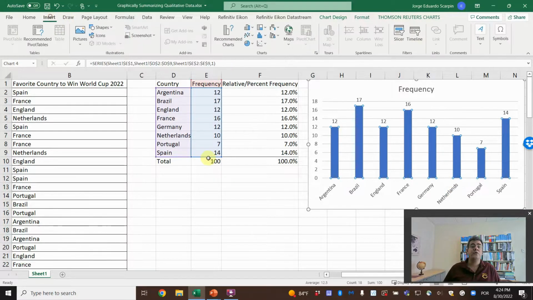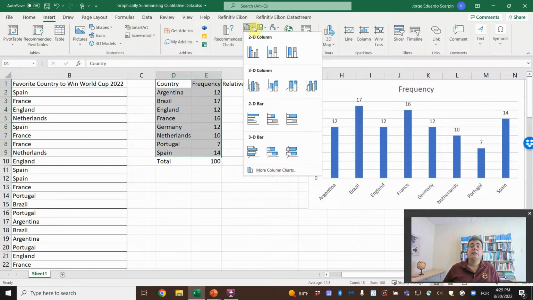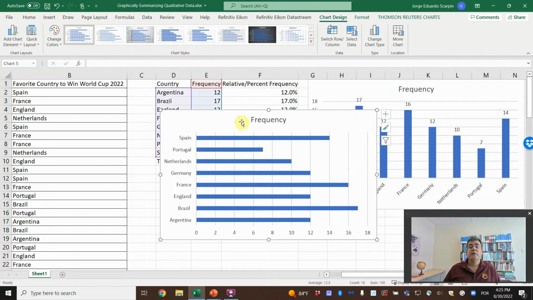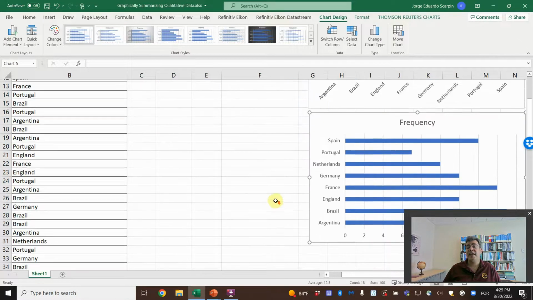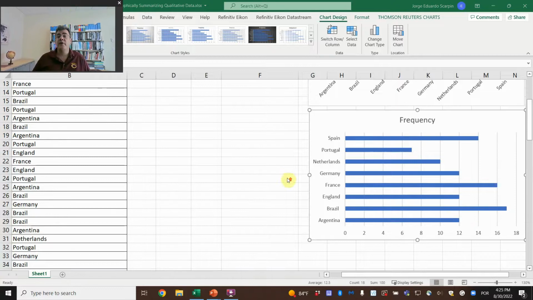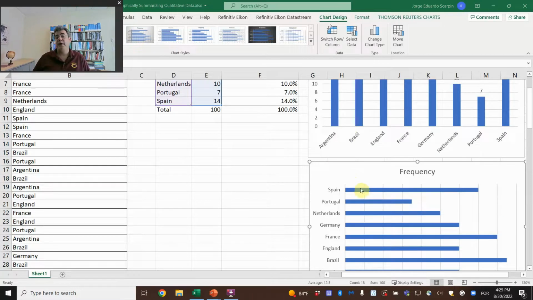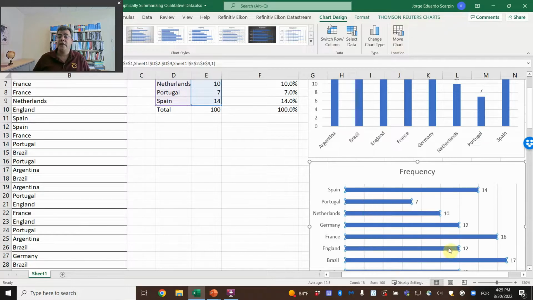If we want to go to the bar, they are here. Let's move them here. So it's the same graph. We are only, let me move myself here, only going from columns to bars. And then the same, right click, data labels.